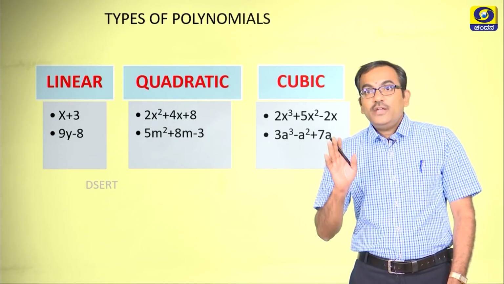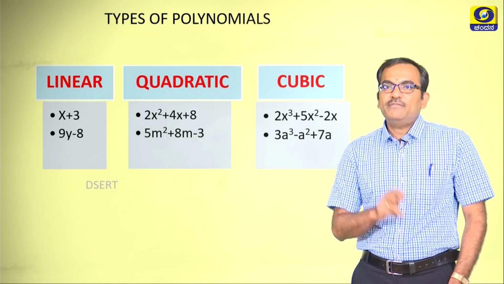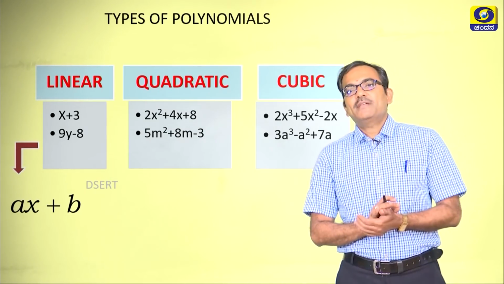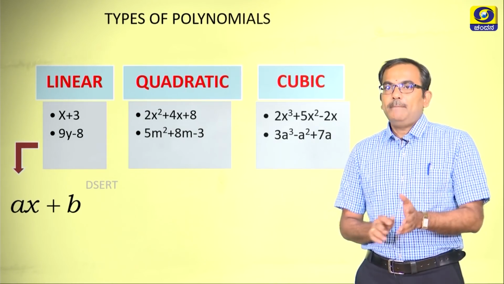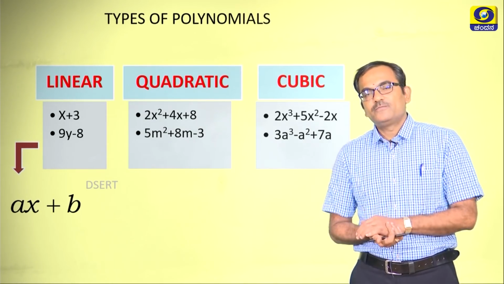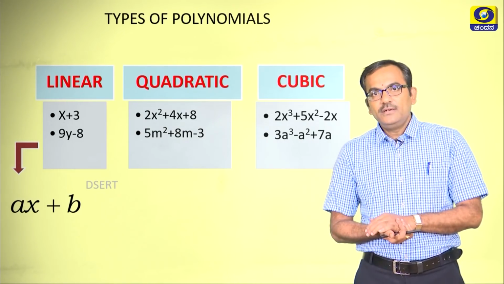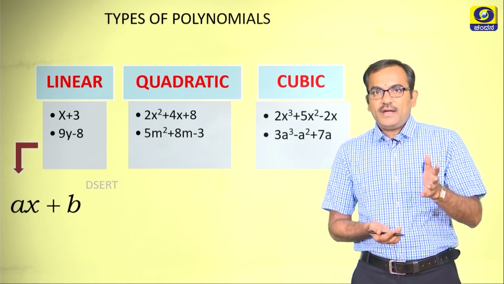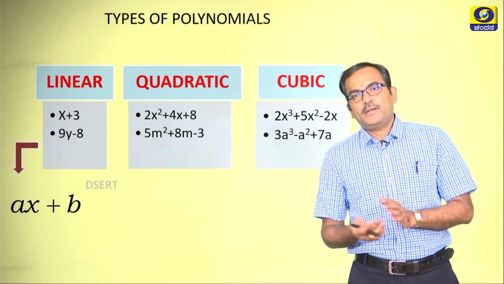And can you just recall what is the general form of a linear polynomial from this? Yes, it is ax plus b, where a is the coefficient of x and b is a constant. Similarly, for the quadratic polynomial, 2x square plus 4x plus 8 is an example, and 5m square plus 8m minus 3 is another example.